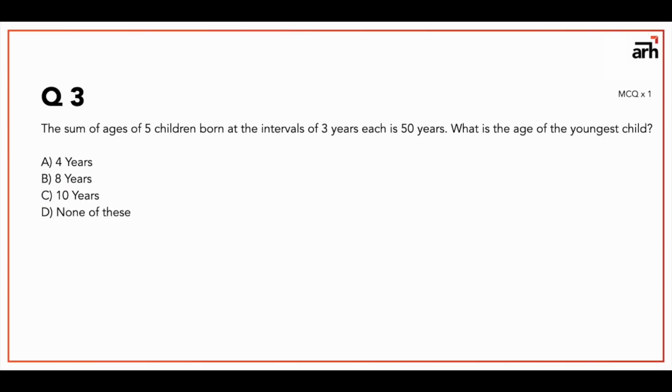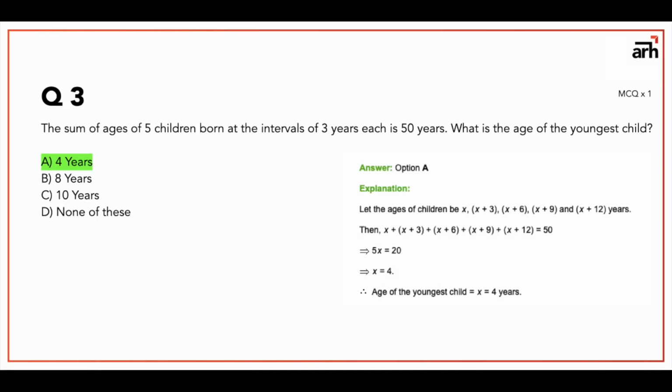So the next question is, the sum of ages of 5 children born at the interval of 3 years each is 50 years. What is the age of the youngest child? This is a very simple question. All you got to do is take the youngest child to be x years old. So the one who is 3 years older than him, his age will be x plus 3. 3 years elder than the second will be x plus 6, and x plus 9 and x plus 12 similarly.